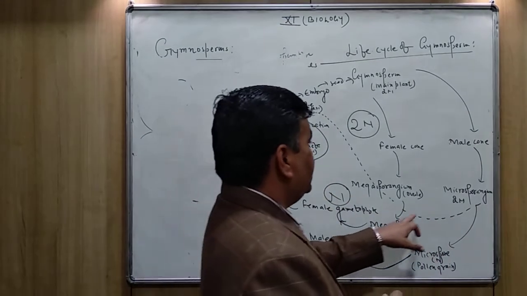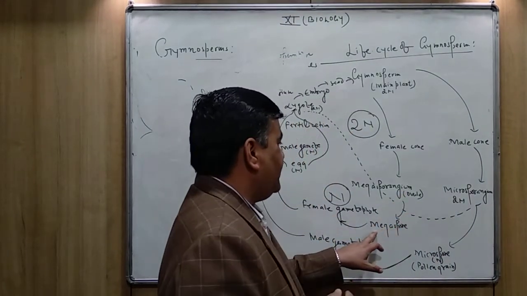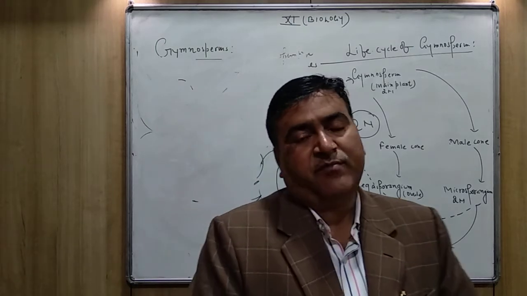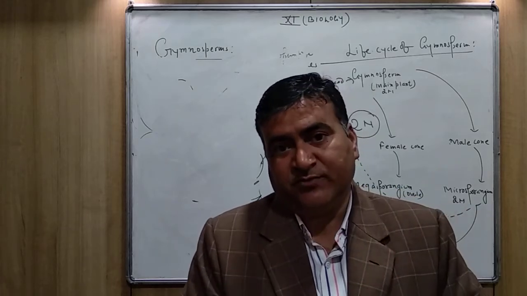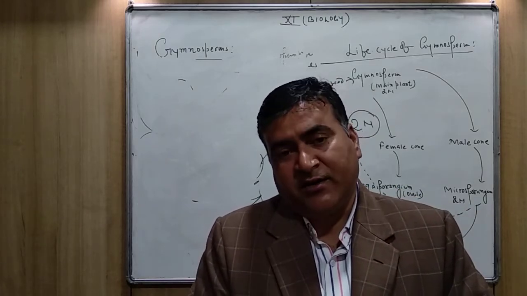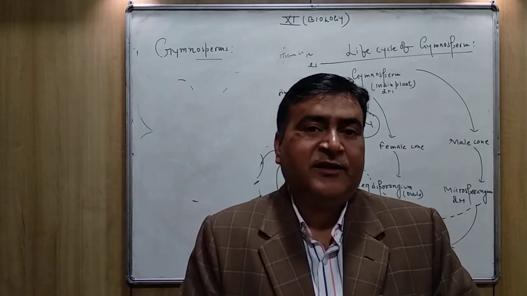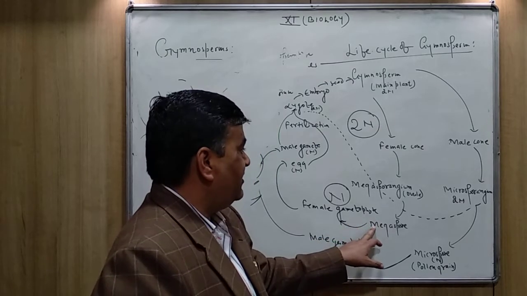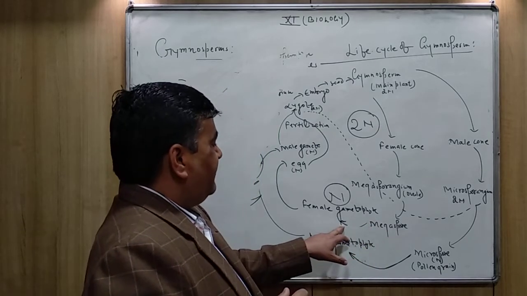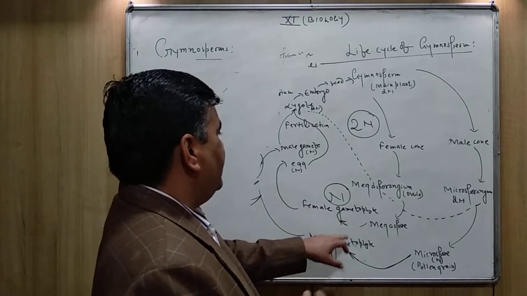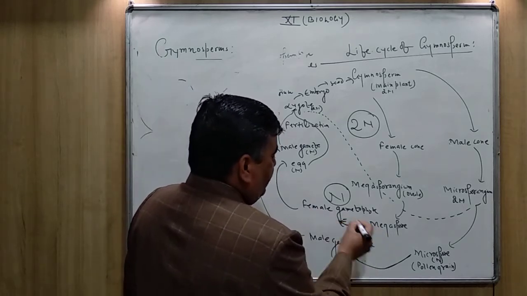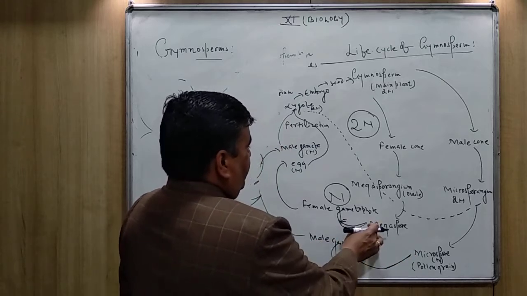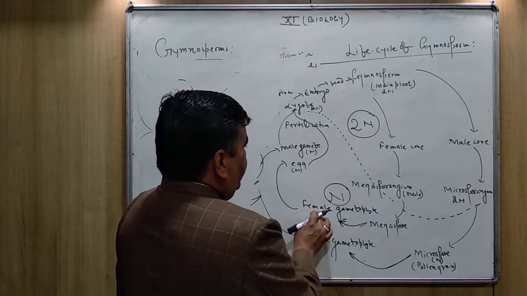The same like here also, the megasporangium produces what? Megaspore. Inside the megasporangium, the nature having two sets of chromosomes is found, but later on, after the meiotic division, the megaspore mother cell produces megaspore. The megaspore forms the female gametophyte, and like the microspore forms male gametophyte.